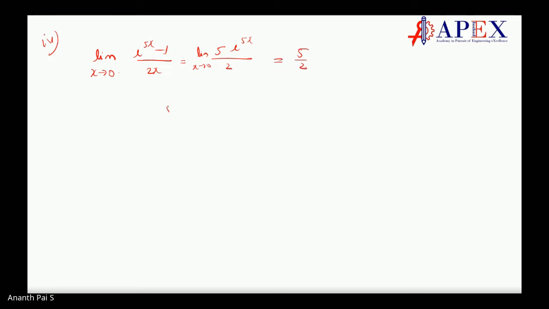And this 5 by 2 should be equal to k plus x divided by 2. So it should be equal to k by 2. So 5 by 2 should be equal to k by 2. So what is k? k is equal to 5, is it not? Simple. Make sense, Shane? Yes, sir.